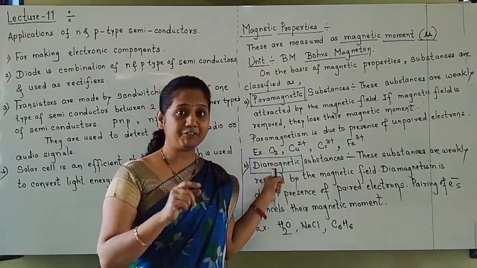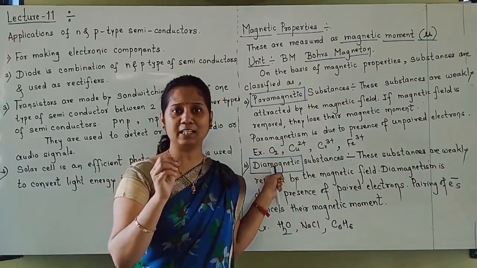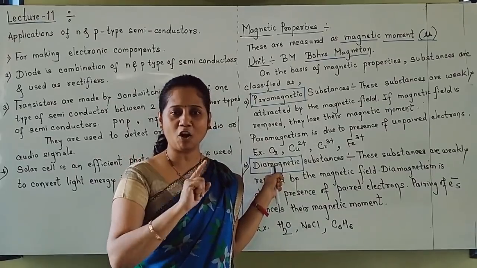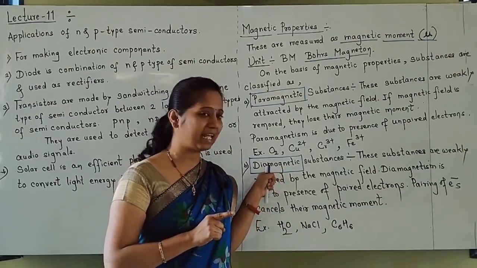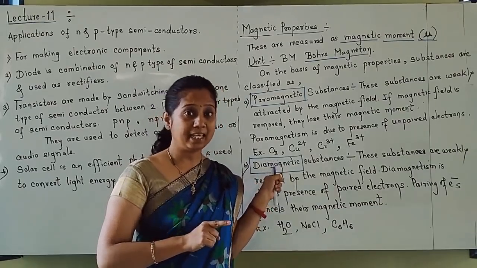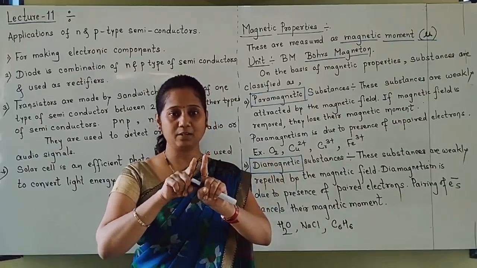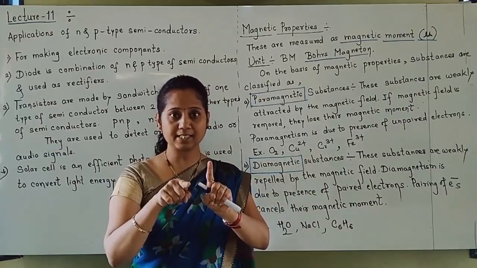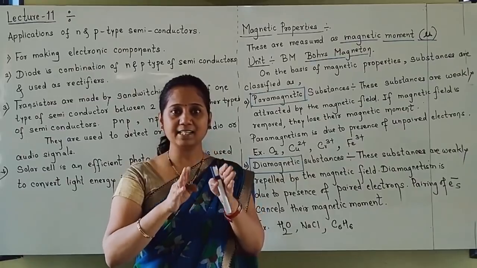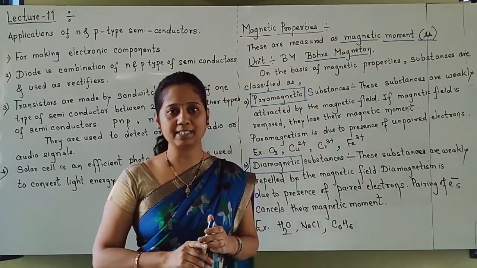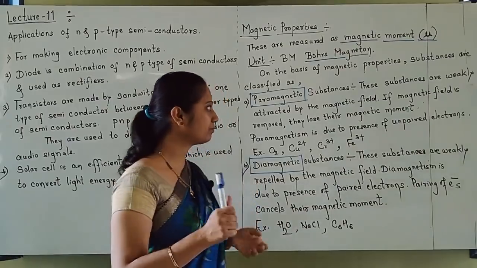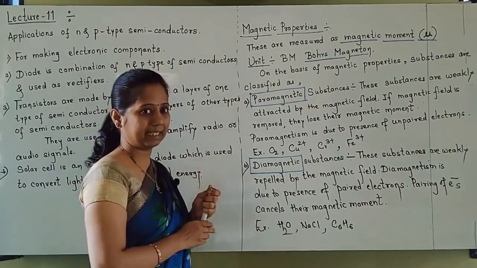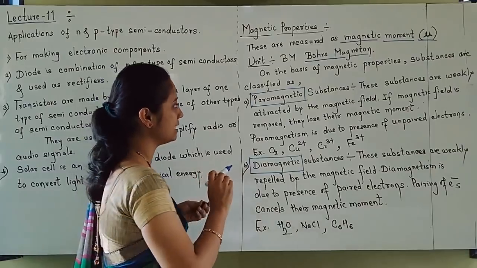If instead all electrons are paired and not a single one is unpaired, then that type of magnetism is called diamagnetism. Here the electrons are paired, one up and one down, so the magnetic moments cancel, and that is why they get repelled by the magnetic field. So the definitions are written here correctly; you note them down.